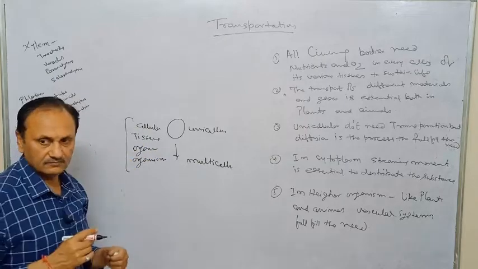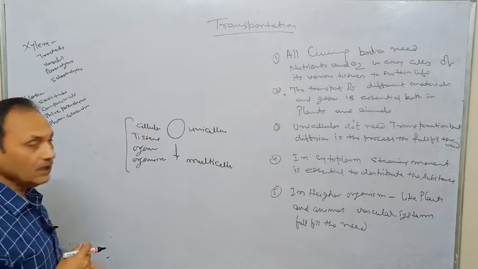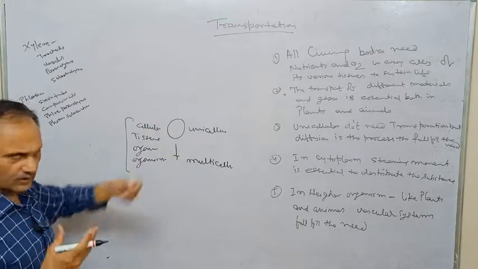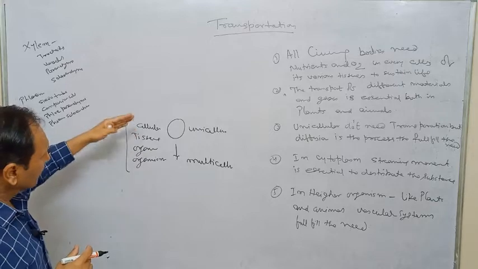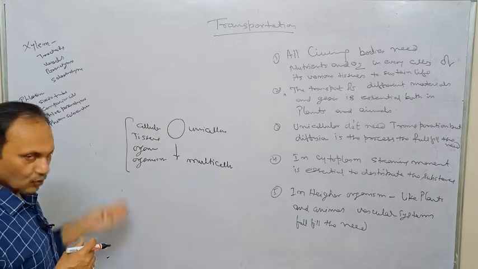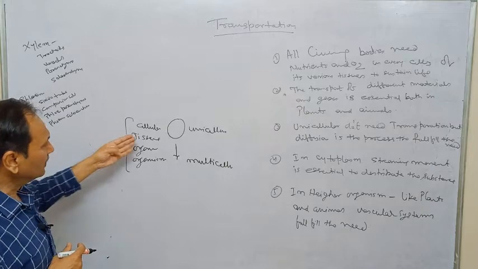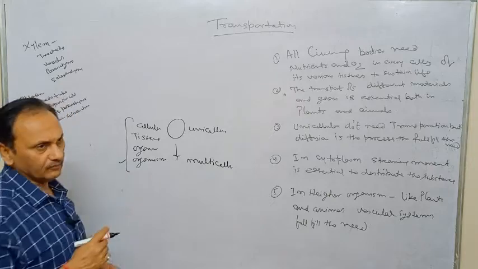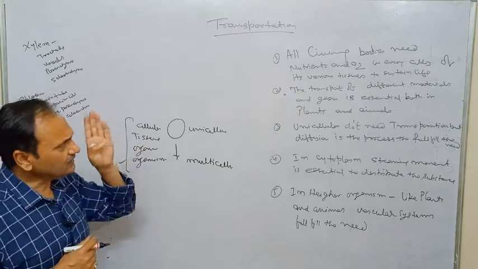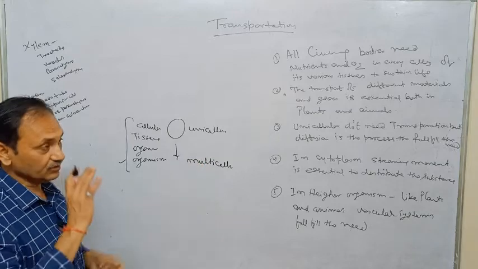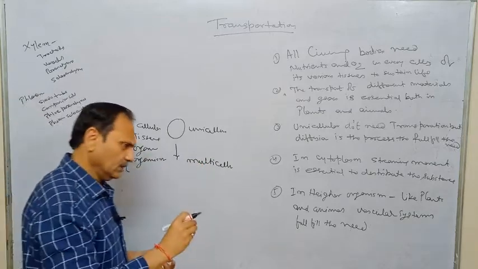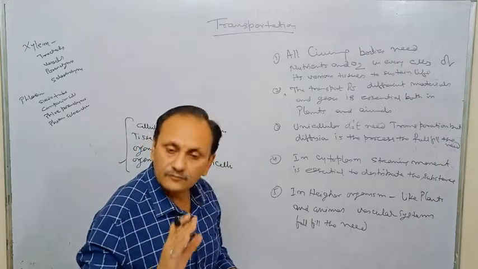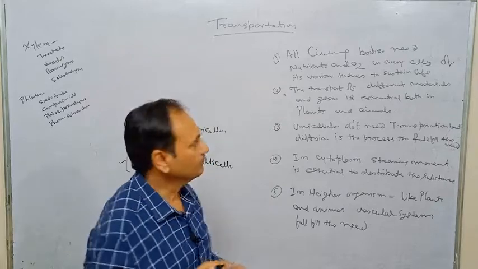All these things gradually go to complex. Unicellular is very simple. Cellular level is somewhat more complex than unicellular. Tissue level is somewhat more complex than cellular level. And gradually, the organism level is very complex. So it is very essential that each and every needful substance be transported to the particular part, to the cytoplasm, where the metabolic activity takes place.